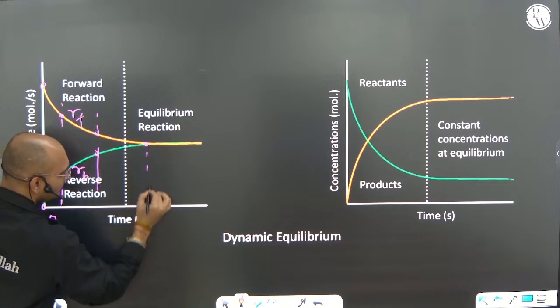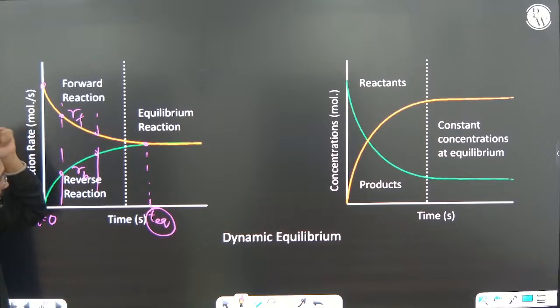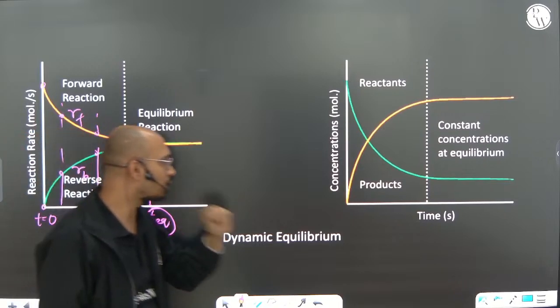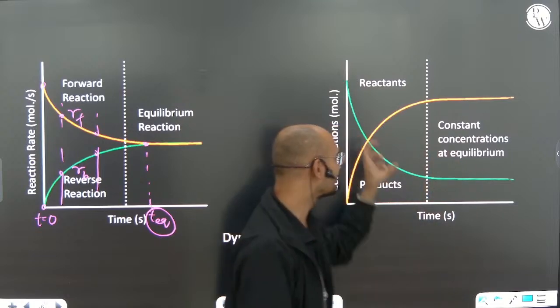But as soon as they become equal, this will be called equilibrium. So the two curves must be touching each other if it is rate of reaction versus time. But what about concentration versus time? Let me tell you, this may be anything.